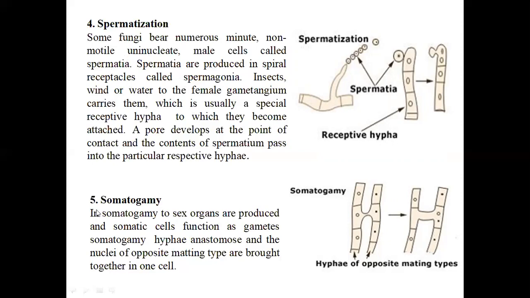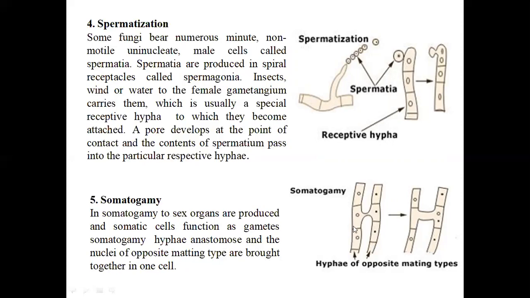Now the last and the fifth method of sexual reproduction is known as somatogamy. In somatogamy, two sex organs are not produced, and somatic cells of the fungus act as the gametes. Hyphae anastomose, and the nuclei of the opposite mating type are brought together to form one cell. If you can see here, soma means a mycelial cell, one having a male nucleus and one having the female nucleus.